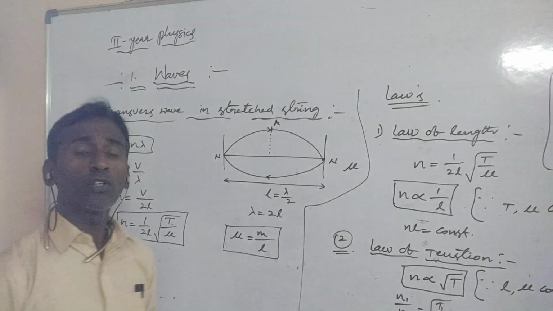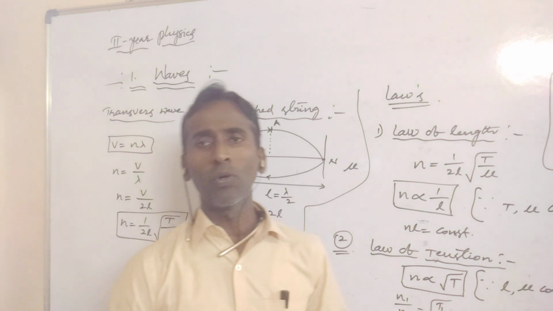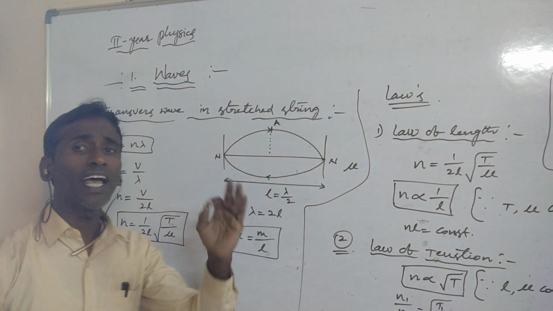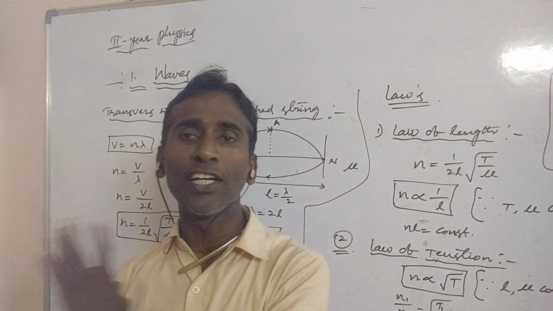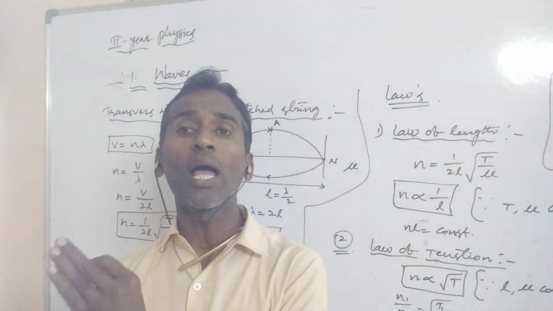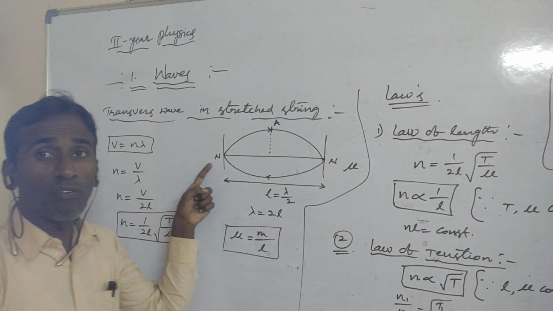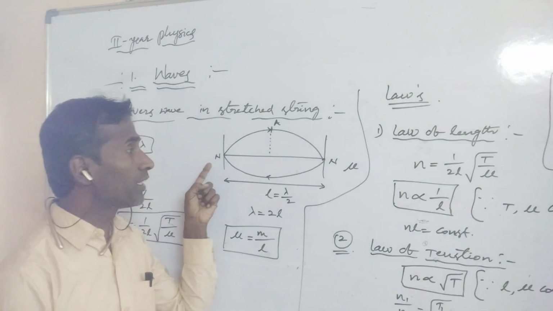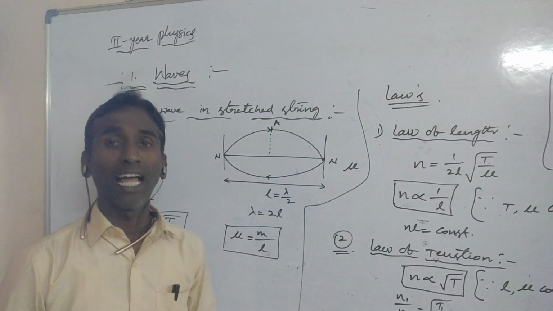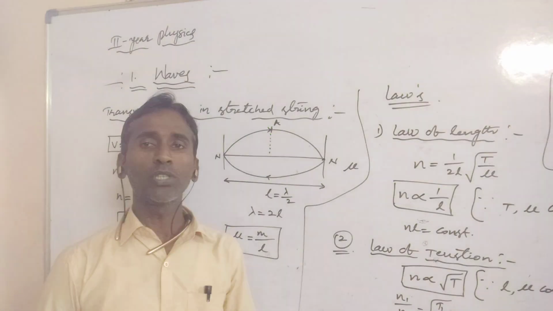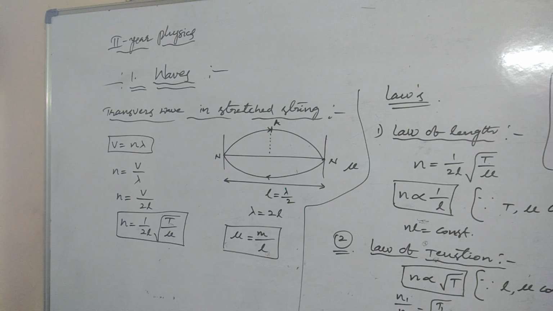In that one we also have two more questions. What are nodes and antinodes? A wave which has maximum amplitude is called an antinode. A wave which has zero amplitude is called a node. Means a wave which has zero amplitude is called a node, and a wave which has maximum amplitude is called an antinode. This is the most important. And next, we have another LAQ.